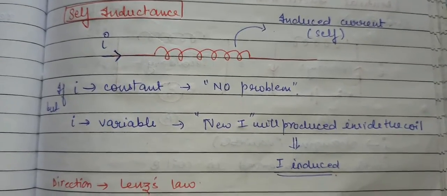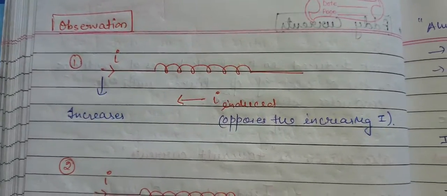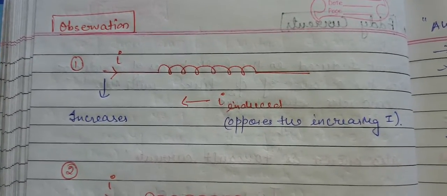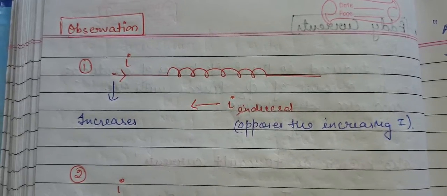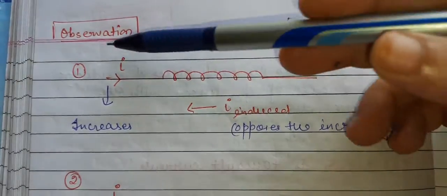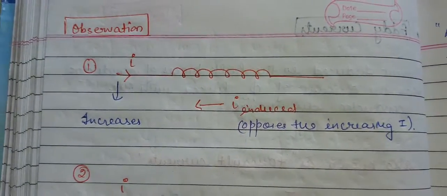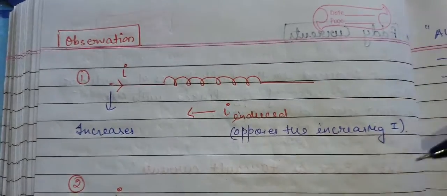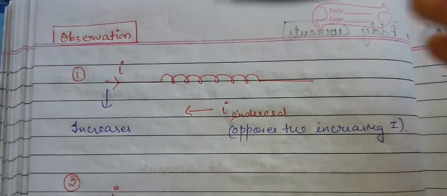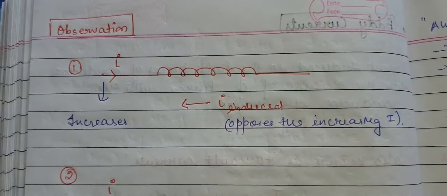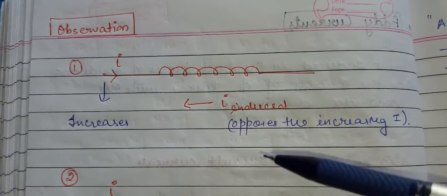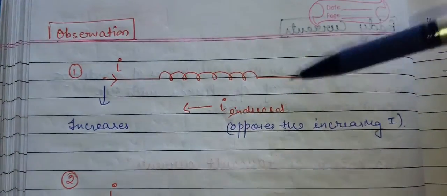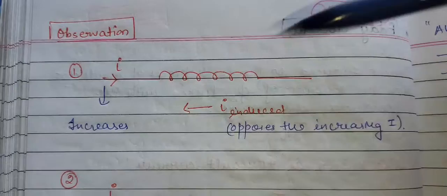So let us see what Lenz observed and what he told. Here I have drawn the observation of Lenz, and he concluded some statements. If the current flowing in the circuit with the help of the external supply voltage is increasing in nature, then the I induced will be produced in the circuit, but it will oppose the increasing current. If the increasing current is flowing in this direction, our I induced will flow in the opposite direction.